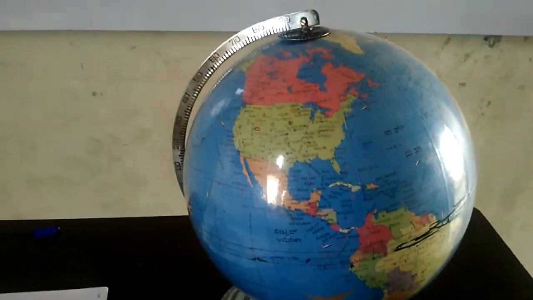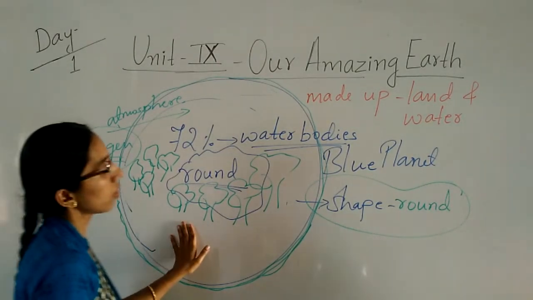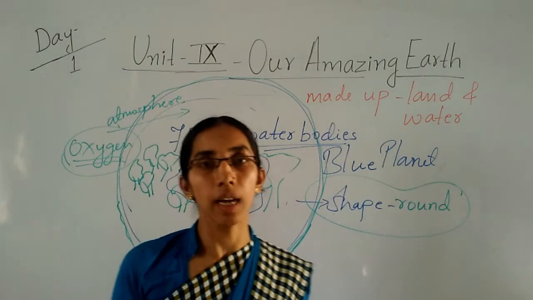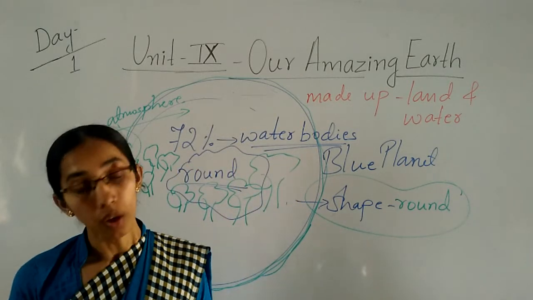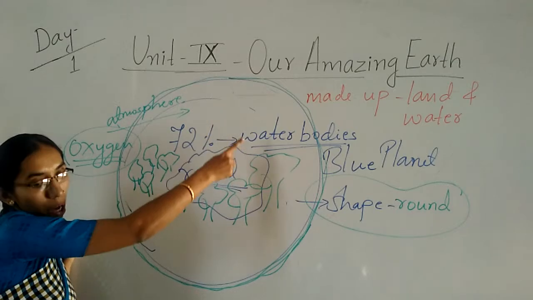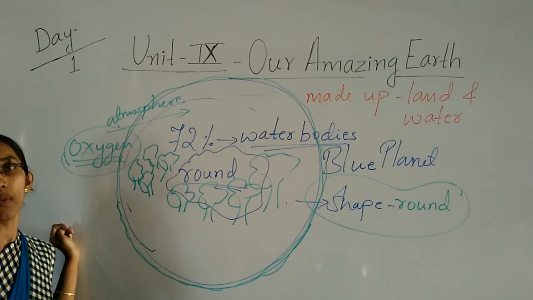Okay, children? Yes. So what is the earth made up of? The earth is made up of land and water. More than half of the earth is covered with water.